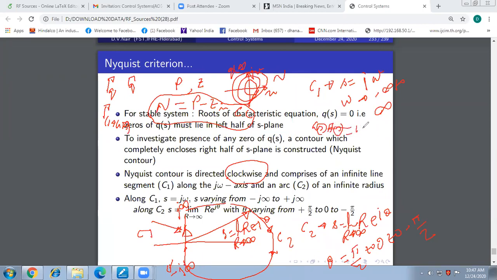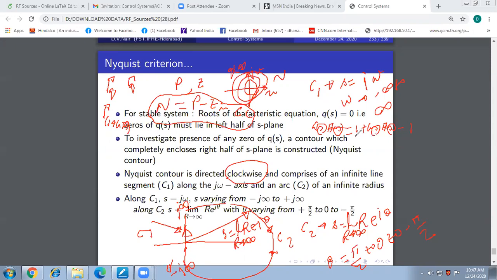GSHS is as good as 1 plus GSHS minus 1. Yes or no, friends? Can I write it like this? Yes, sir.